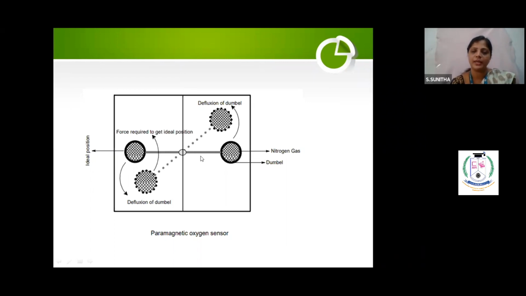The first one is the electrochemical oxygen sensor. Sometimes you can call it the Clark electrochemical oxygen sensor because he is the scientist who invented that sensor. The second one is the paramagnetic oxygen sensor. Why paramagnetic? Oxygen molecules have paramagnetic behavior, hence it is called the paramagnetic oxygen sensor.